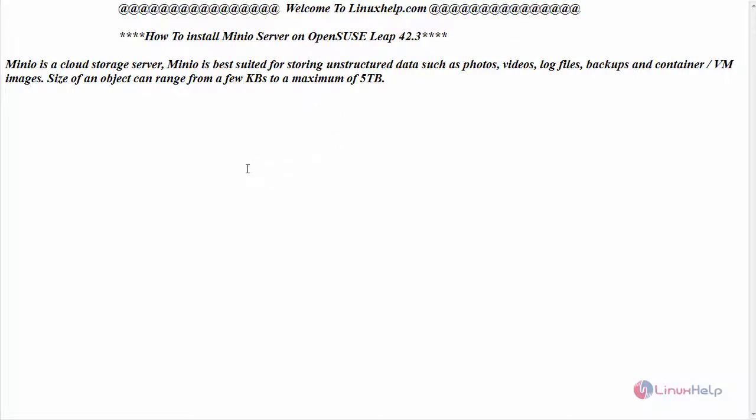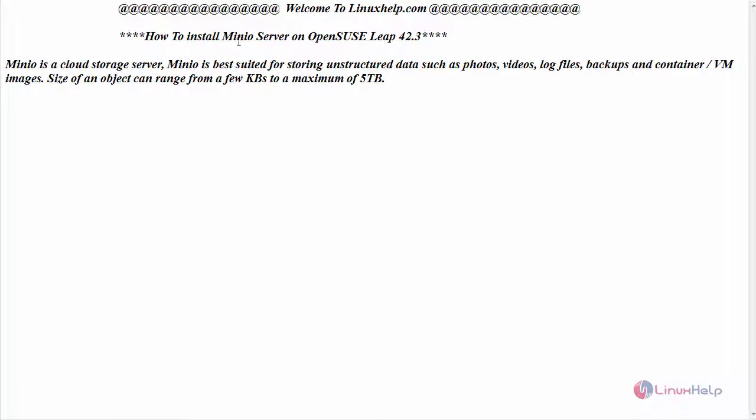Today we are going to see how to install Minio server on OpenSUSE Leap 42.3. Minio is a cloud storage server which is best suited for storing unstructured data such as photos, videos, log files, backups and container images, VM images. The size of an object can range from a few KBs to a maximum of 5 TB.